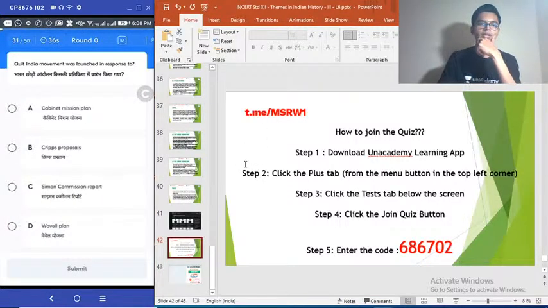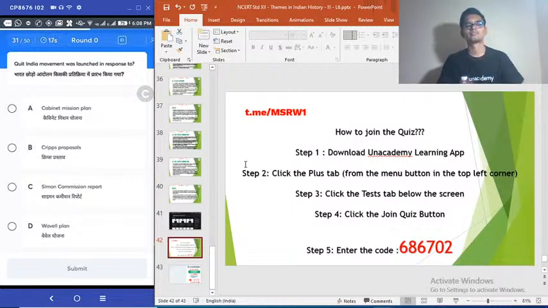31st question. Quit India movement was launched in response to dash. Another simple question. Quit India movement was launched in response to what? Option A, Cabinet Mission Plan. Option B, Cripps proposals. Option C, Simon Commission report. Option D, Wavell Plan. Just think about the year and you get the answer.